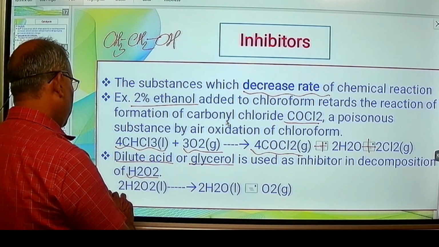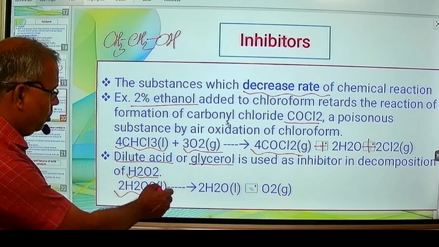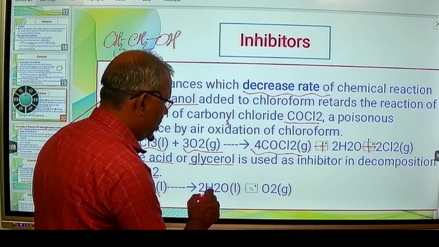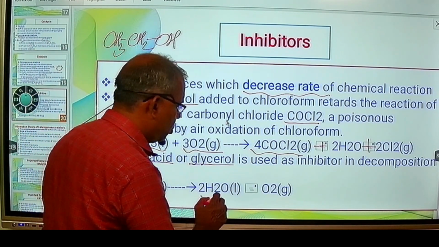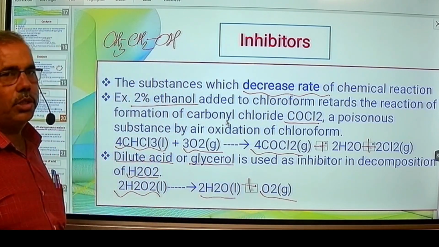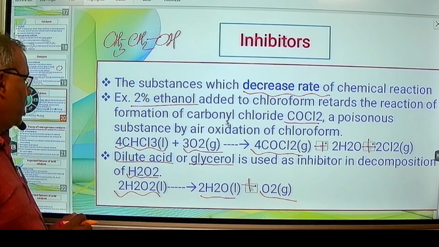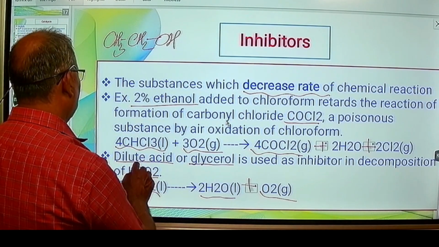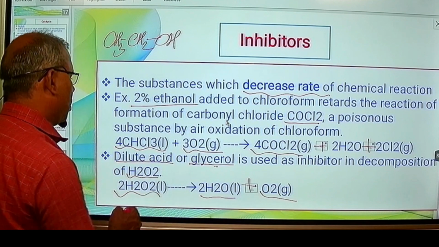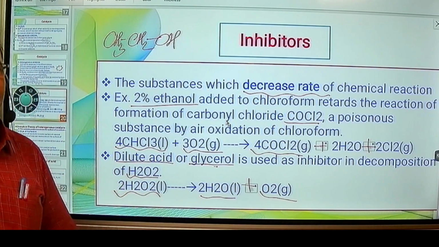So here is the reaction: hydrogen peroxide H2O2, two molecules in liquid state, is decomposed to give twice H2O, two water molecules in liquid state, plus O2, the dioxygen molecule in the gaseous state. So dilute acid or glycerol, when added to hydrogen peroxide, reduces the rate of this reaction.